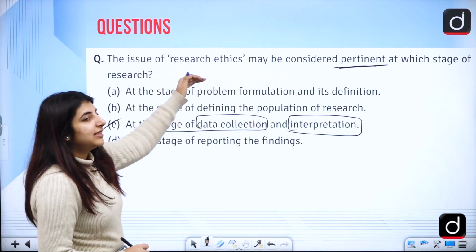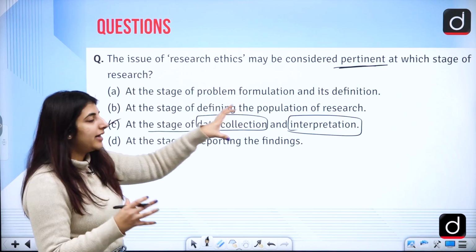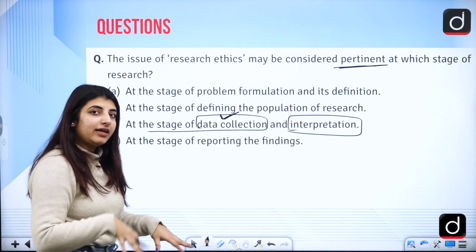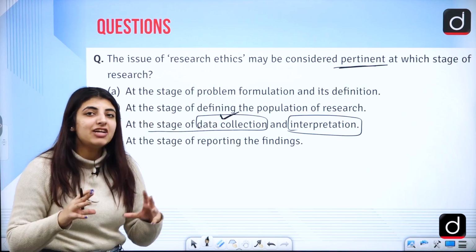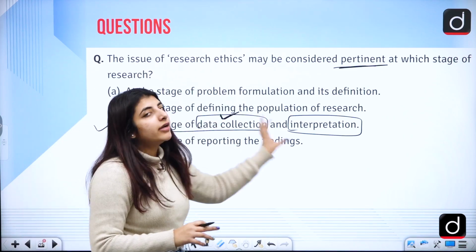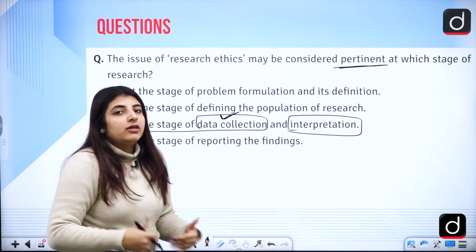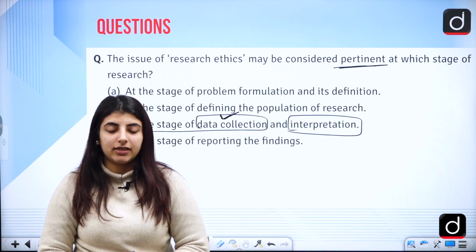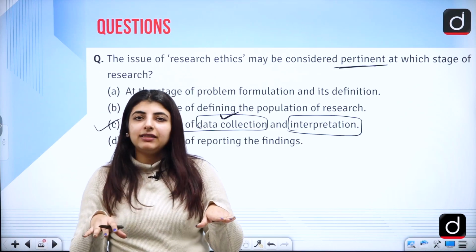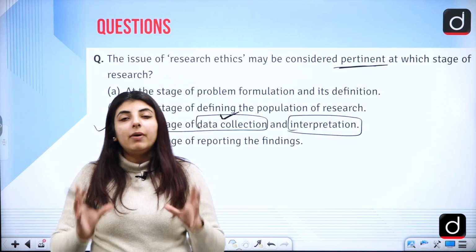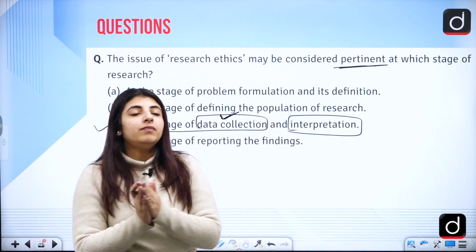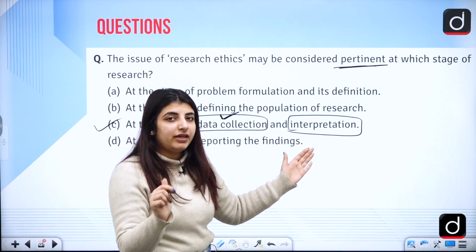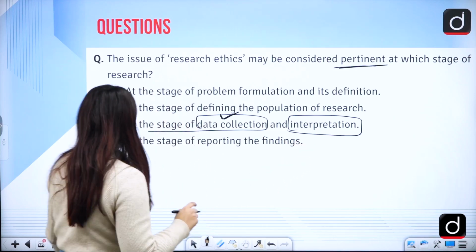So the issue of research ethics may be considered pertinent at the stage of data collection, because you can collect data only from people who match your views and opinions, and you can interpret the data on your own. Even if you are collecting data which has a 50-50 balance of yeses and nos, but you only interpret the data which fits the value system that you believe in, that is wrong.